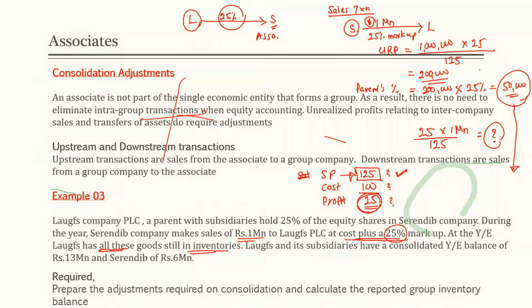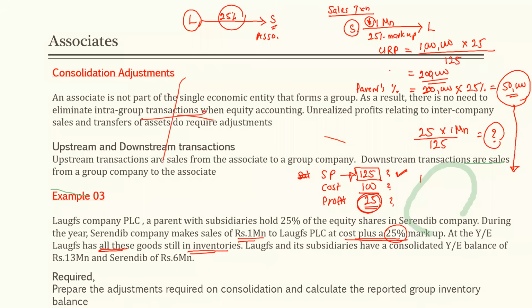Where is his profit reflected? එයාගේ profit එක reflect වෙන්නේ කොතනින්ද? Investment in associate, right? So sorry, not investment in associate, right? එයාගේ profit share කොහාටද යන්නේ?